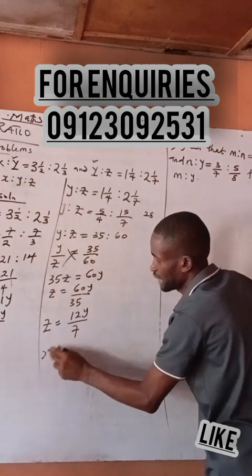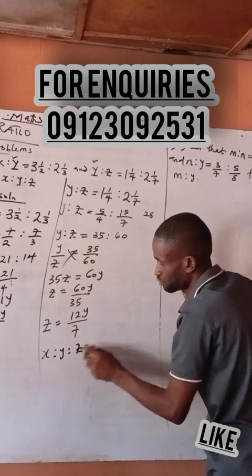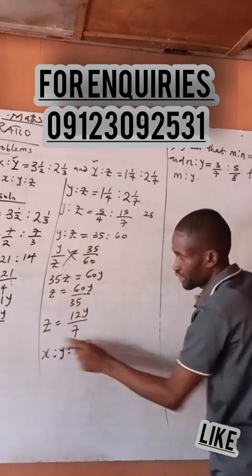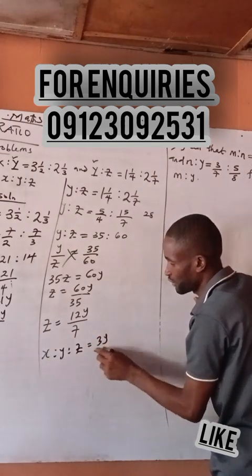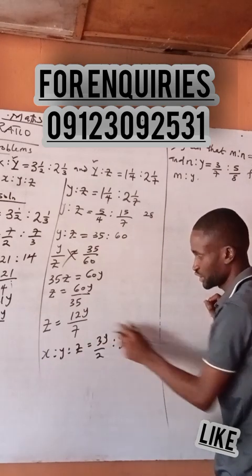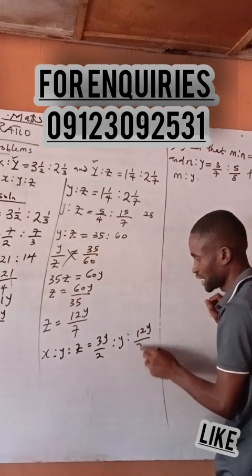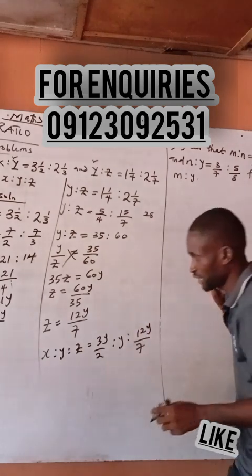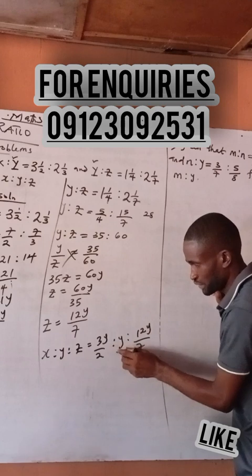Therefore, if X is to Y is to Z, if you put Y, what is X? X is 3Y over how many now? Is to Y. Then is to what now? Z is 12Y over what now? Over 7. Again? Alright, let's go. This one is over 1.